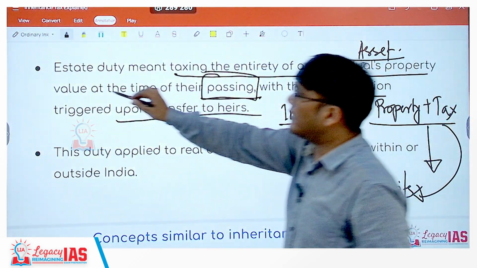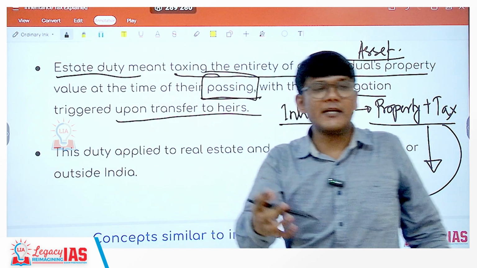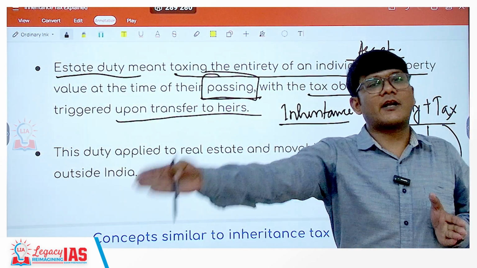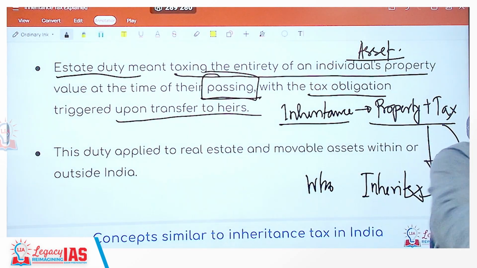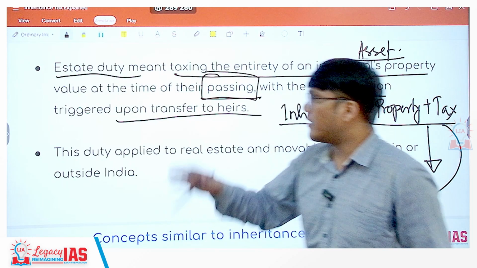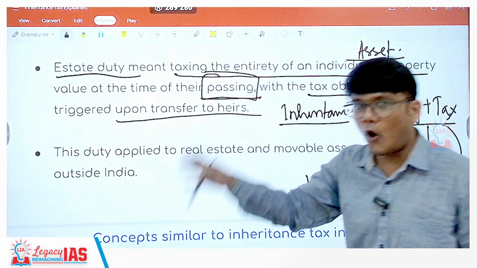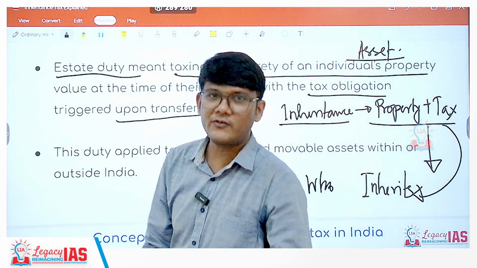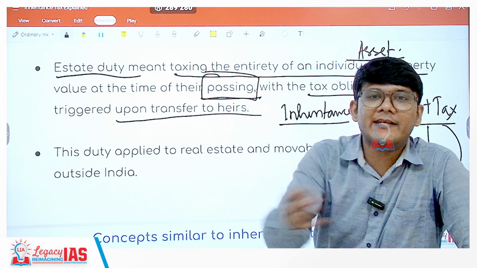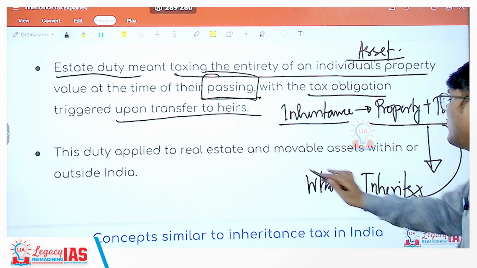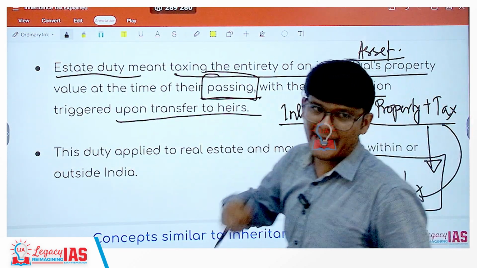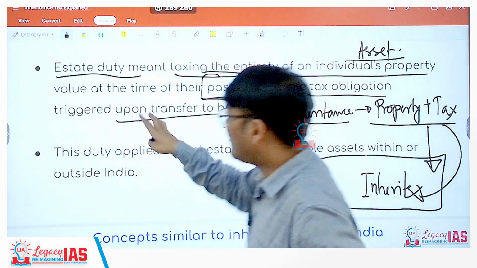But in estate duty, that does not happen. In estate duty, when the estate is getting transferred to the heir, before it gets transferred, you have to pay the tax. So the tax is being paid before it is getting transferred. So a representative of the person or the lawyer or whoever is the representative, or in fact the government would be taxing it before it gets transferred. The onus will not be on the one who is inheriting. Before it gets inherited, it would be taxed already. So that is the only difference.